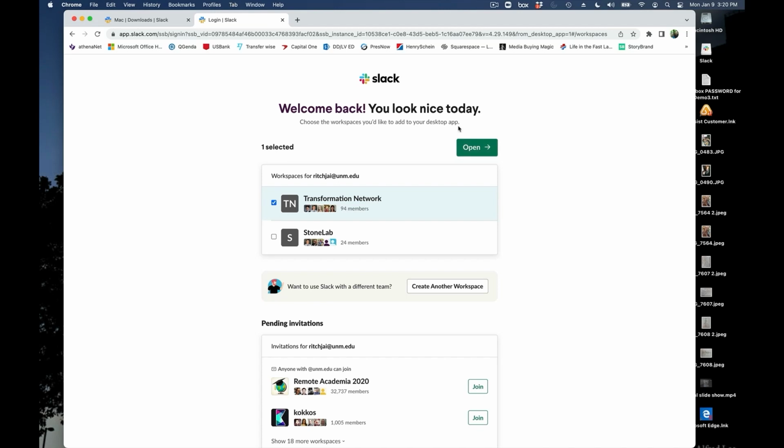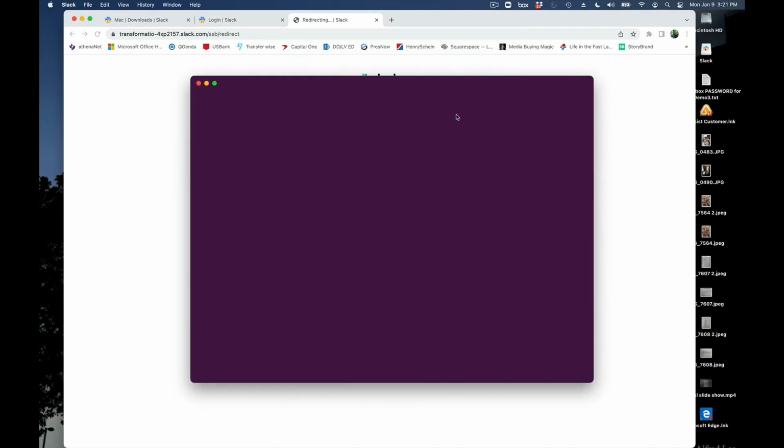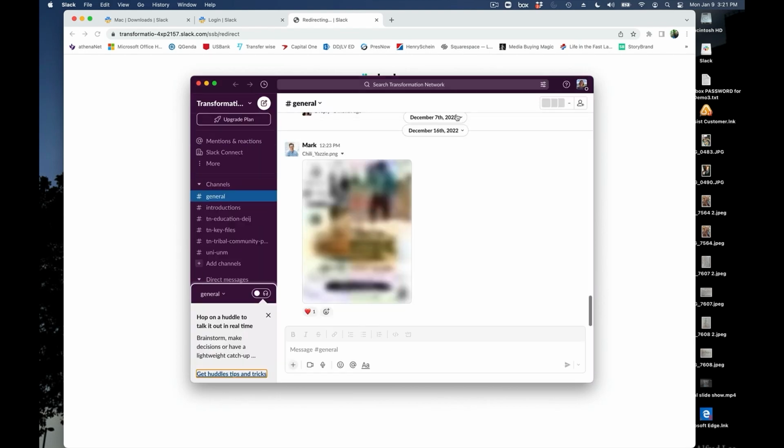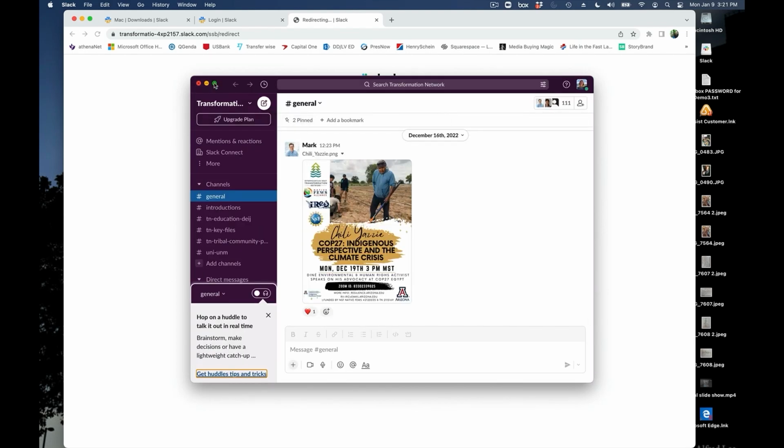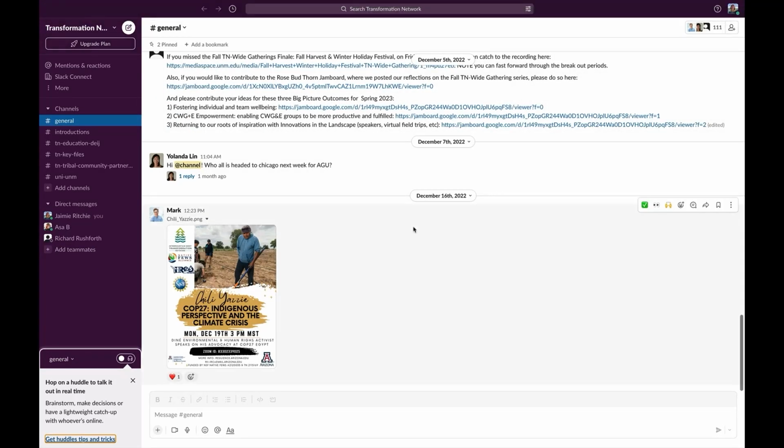Alternatively, you may need to check your email for the invitation that you received to join the Transformation Network Slack channel. Press open and then allow it to open in the app by pressing Open Slack. I am now within the Transformation Network.